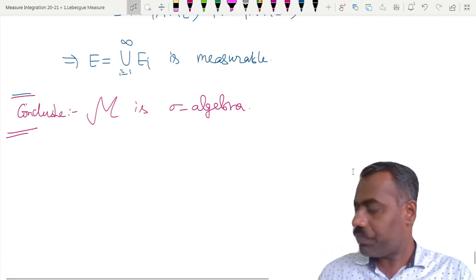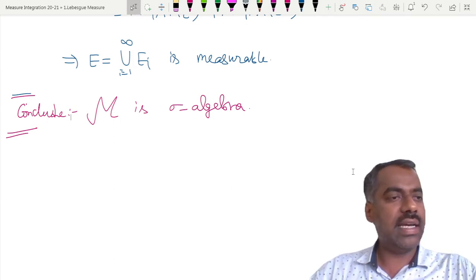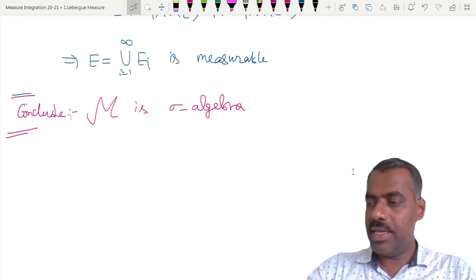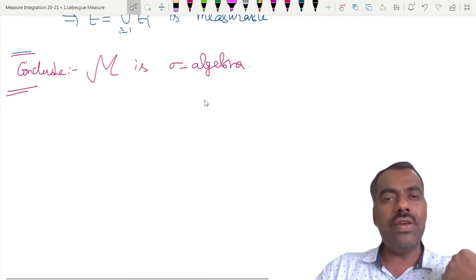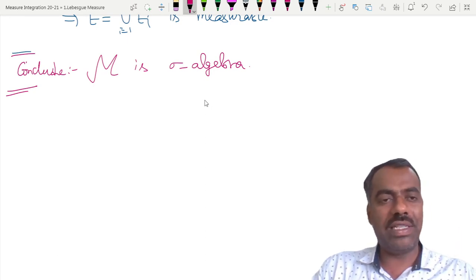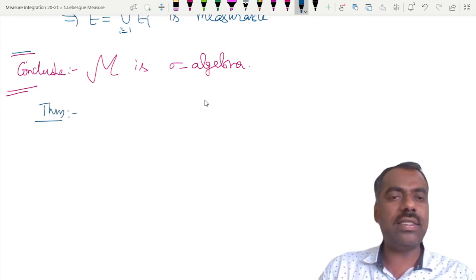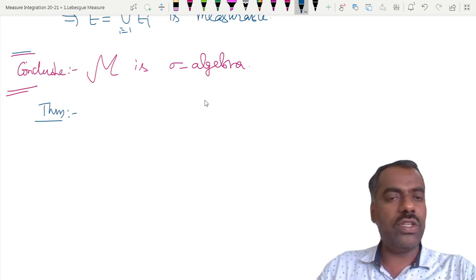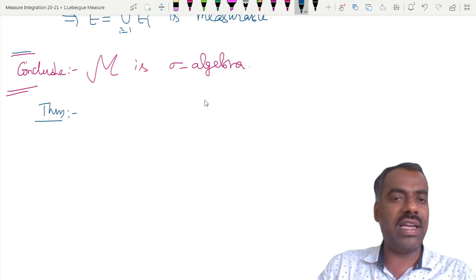Okay, now we will prove one strong statement. We will show that any open set, any closed set, or even a Borel set, they are all measurable sets. So first we show that the interval a comma infinity is measurable. Once we show that, then all the remaining will follow from that using the fact that M is an algebra.